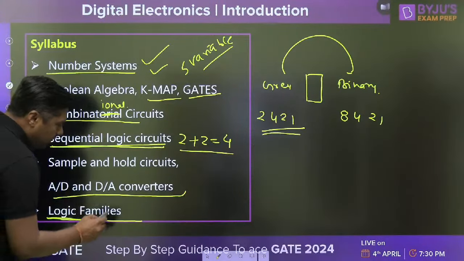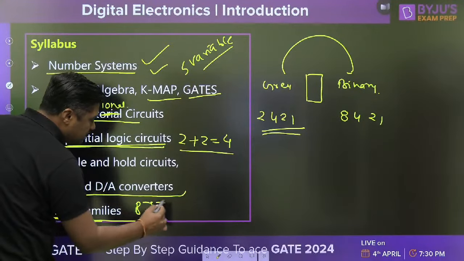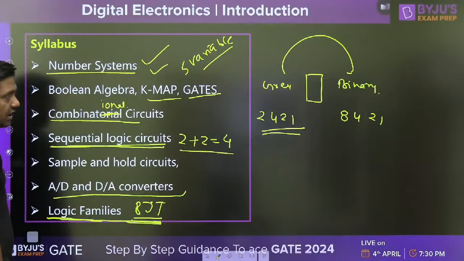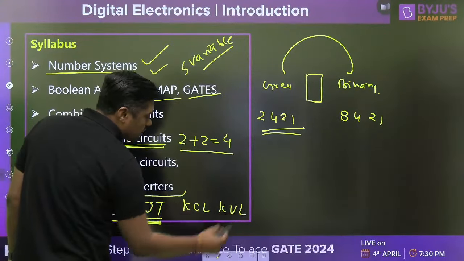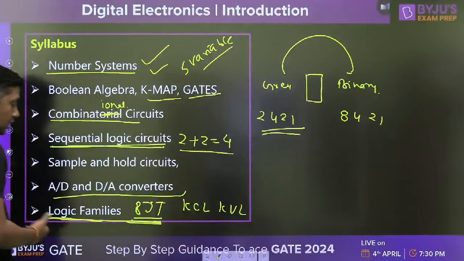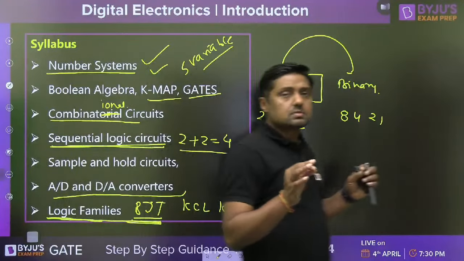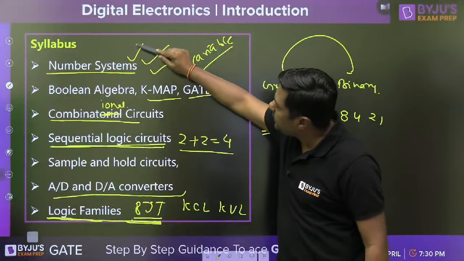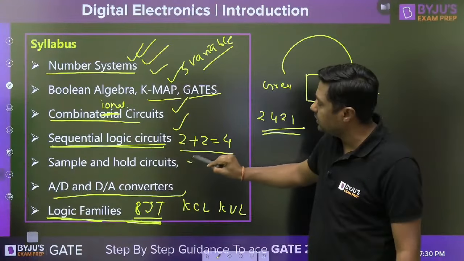But logic family, if you want to solve the question from the logic family, first of all, get the idea about the BJT, bipolar junction transistor. You have to get the idea about the KCL, KVL, Kirchhoff's current law, Kirchhoff's voltage law, potential divider rule, so that we can get the command over this topic very easily. Right? So this much basic idea is required. For this topic, independent topic, directly you can get the command.